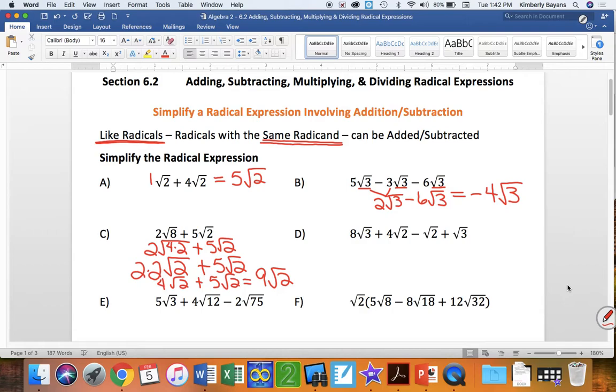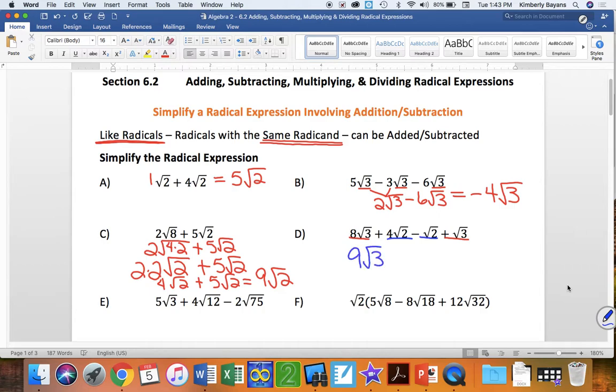Okay, again, let's look at problem D. I have the square root of 3 and a square root of 2 and a square root of 2 and a square root of 3. None of those can simplify any further, so I can combine my square roots of 3, and then I can also combine my terms that are square root of 2. So let's do the square root of 3 first. 8 square roots of 3 plus 1 square root of 3 is 9 square roots of 3.